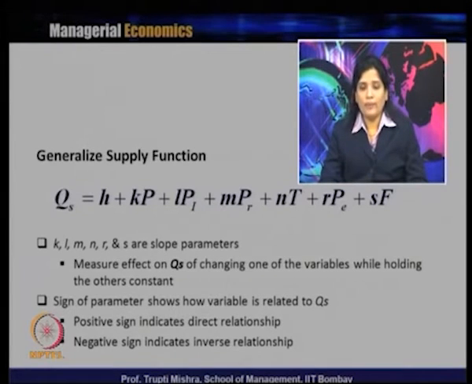And how do we interpret the sign of the parameters? The sign of a parameter shows how the variable is related to quantity supplied. A positive sign indicates a direct relationship between that variable and quantity supplied, and a negative sign indicates an inverse relationship between that typical variable and the quantity supplied.